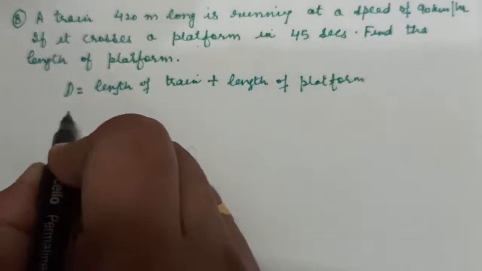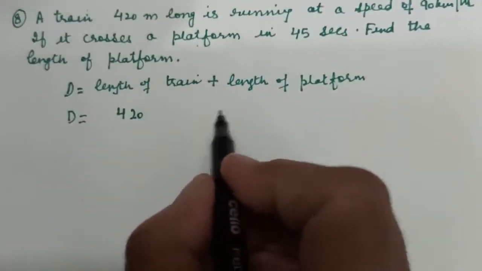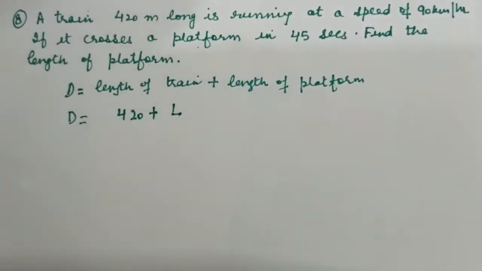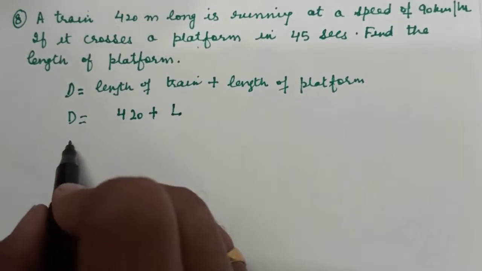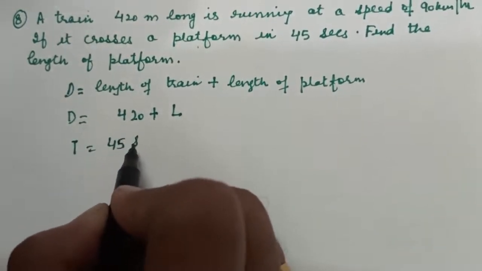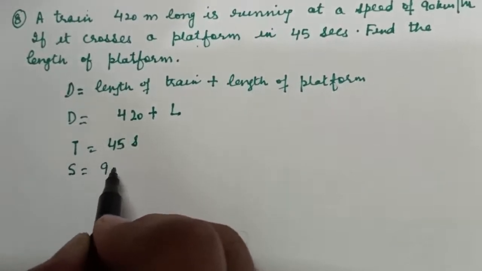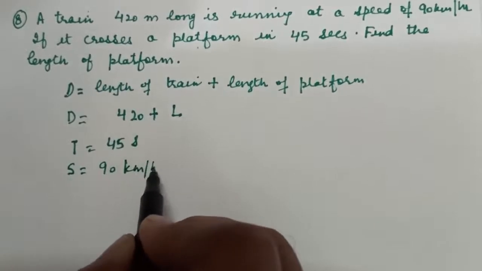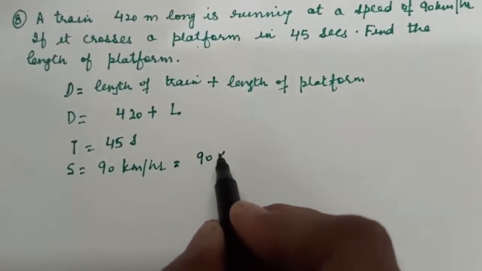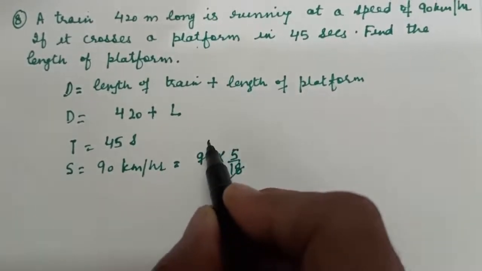So distance will be equal to length of train, 420, we are already given. Let L be the length of platform that we have to find, and time we are given 45 seconds, but speed is 90 km per hour. Here time is in seconds, so let us change speed also to meter per second by multiplying with 5 on 18.